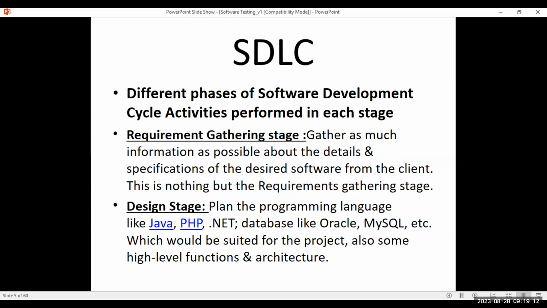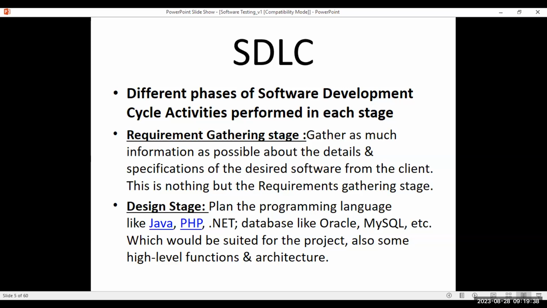BAs and SAs will try to make this SRS, detailed documents from their end, and the developers, managers, and all will be thinking on the technical side of it, like what will be the suitable language. The client may say, I'm fine with Java or .NET, whatever it is. They are not specific on the technology on which the application needs to be developed.